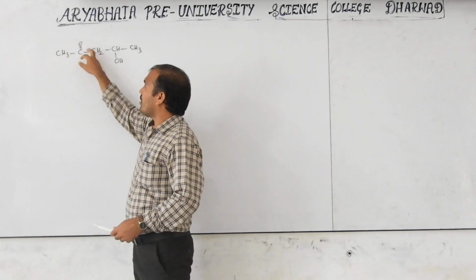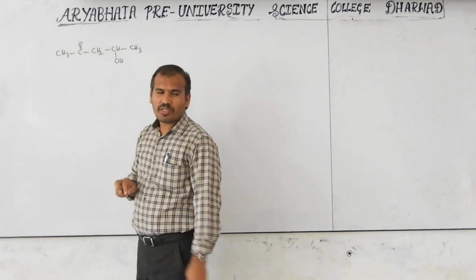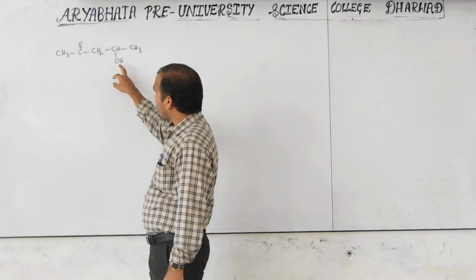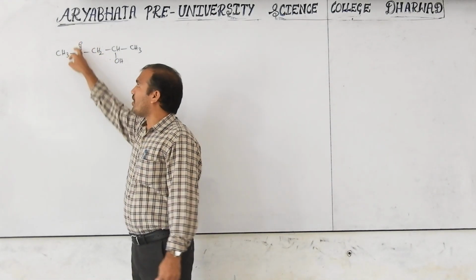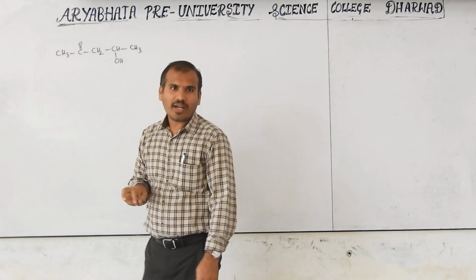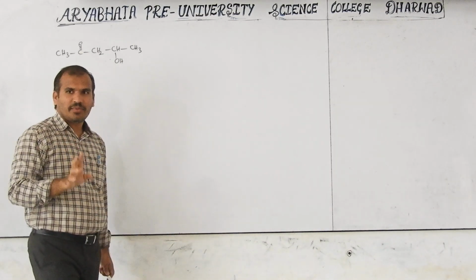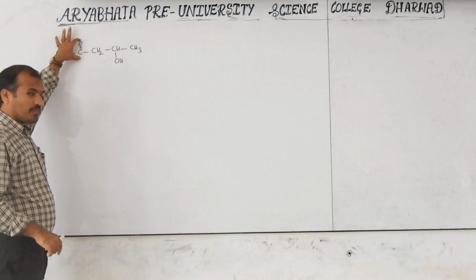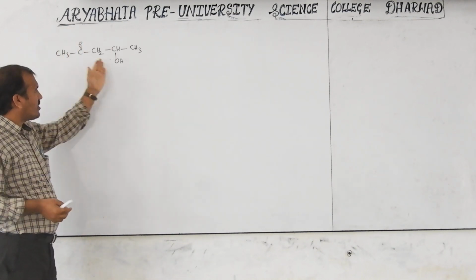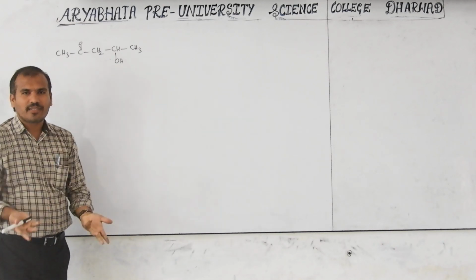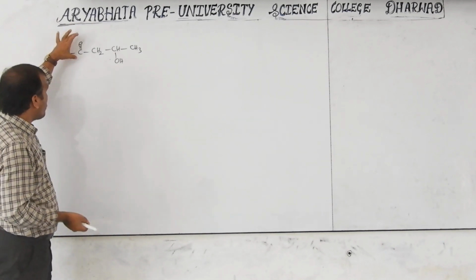After this functional group, the next carbon is called which one? Alpha. This is the functional group, this is alpha, this is beta. Got the concept? When you give the nomenclature, this is the first priority, and the second priority is considered substrate only.